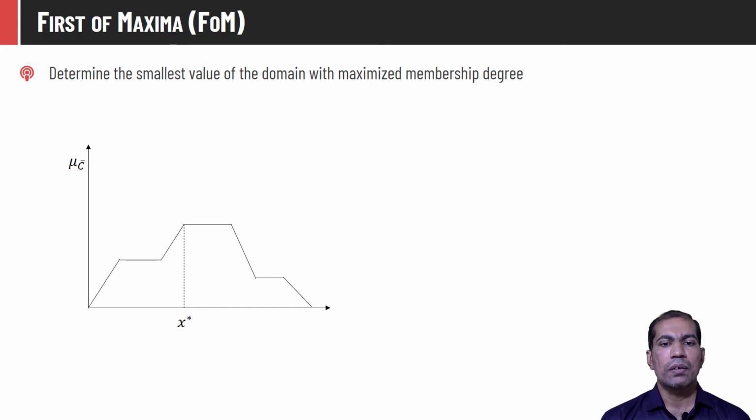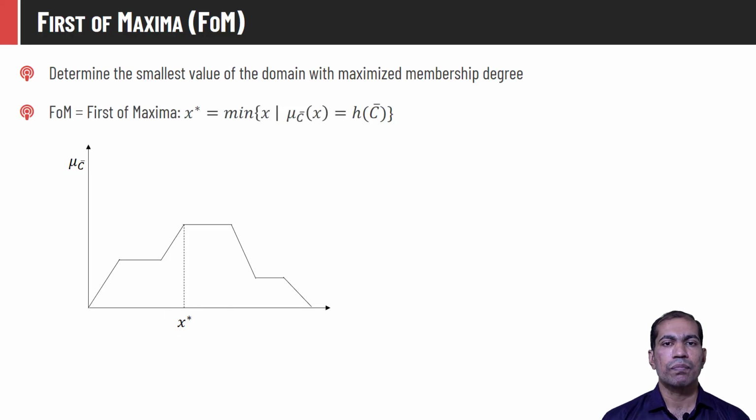The first of maxima method will determine the smallest value in the domain having the maximum membership value. As you can see in this diagram, this span has the highest membership value. The first of maxima method will return the minimum x whose membership value is maximum, and hence this point will be returned as the crisp value. Mathematically, we can define FOM, that is first of maxima, x star, is equal to minimum x such that the membership value of x is equivalent to the height of the set, or the maximum membership of the set.